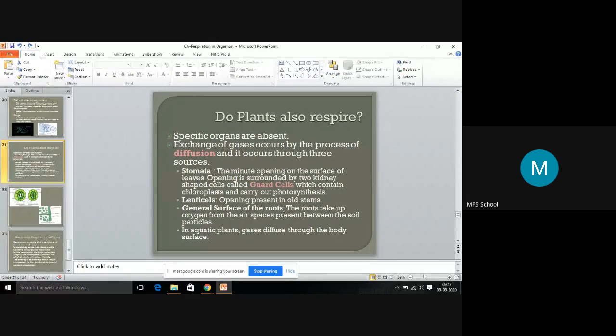In that old stem, there is a small opening present, which will help for the plant respiration. And through the roots: roots are present in the soil. So the soil particles are rich in air. The air spaces are present between the soil particles, which help the roots take up the oxygen for the respiration process. And in some aquatic plants, gases diffuse through the body surface. Aquatic plants means plants which grow under the water. So underwater plants diffuse the gas through the body surface, like earthworms.